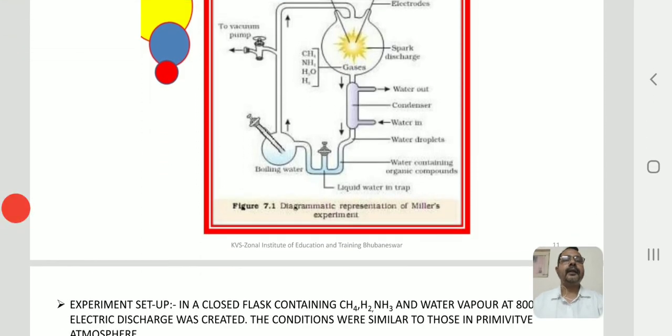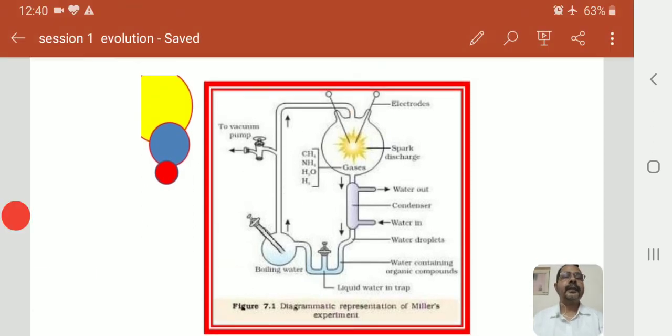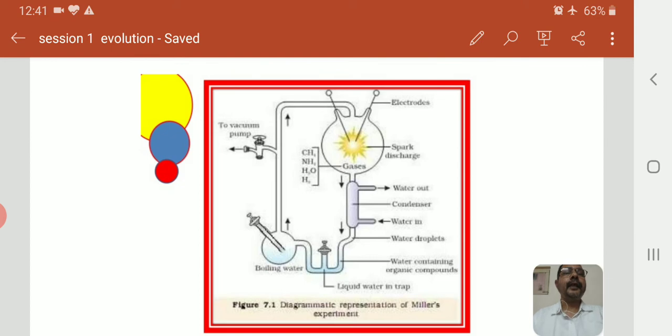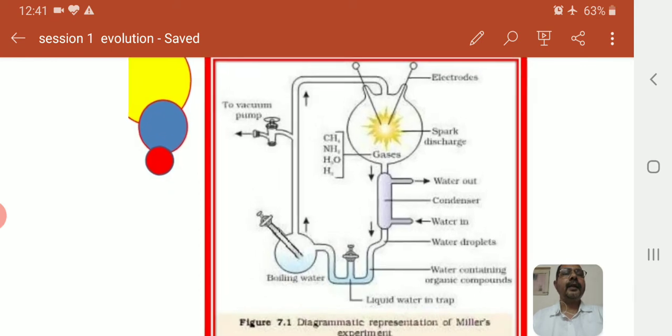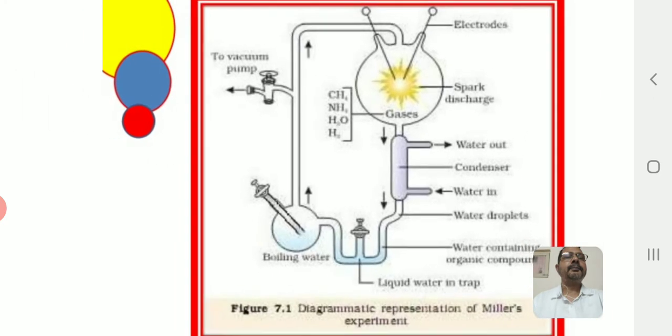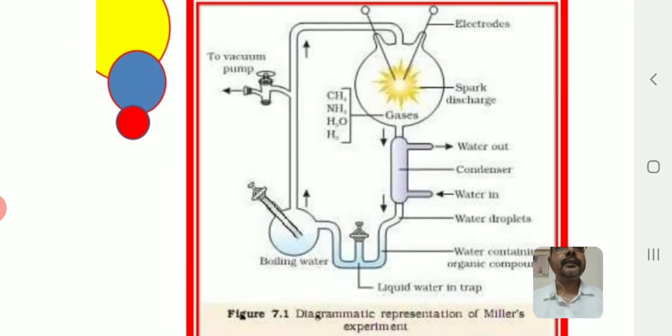Now, to understand the experimental proof of chemical evolution, we have one diagram, figure 7.1, which explains the experimental setup of Stanley Miller to prove the chemical evolution put forward by Oparin and Haldane. So here he had this flask, and gases were taken into it: methane, ammonia, water vapor and hydrogen, and then a spark was created at about 800 degrees temperature.